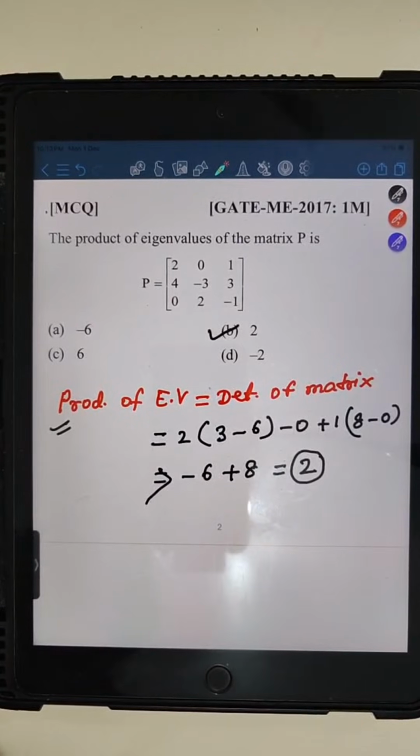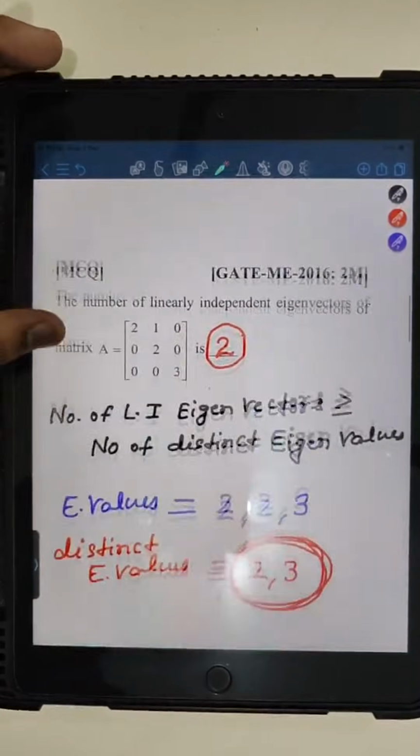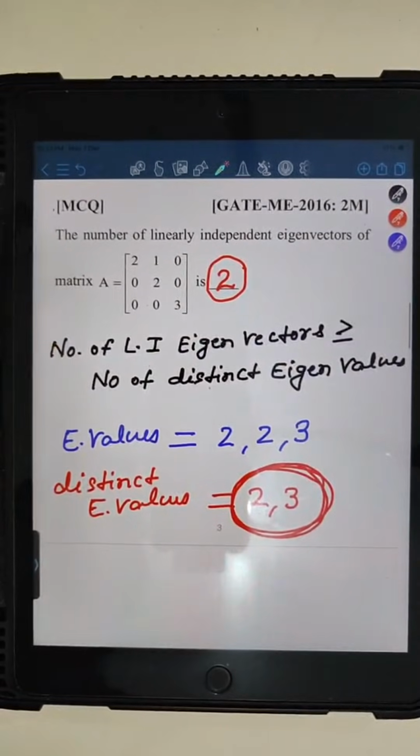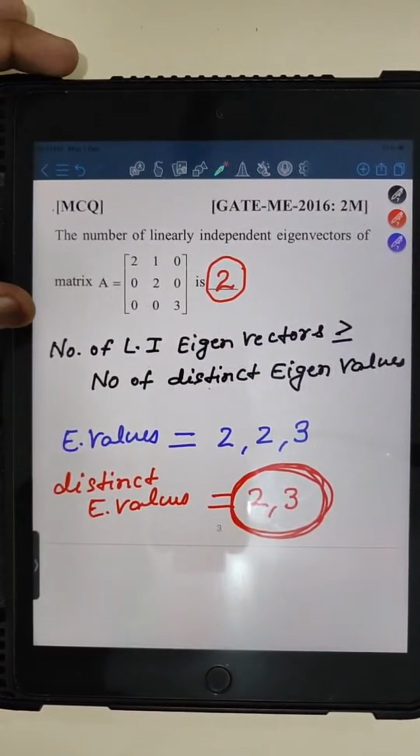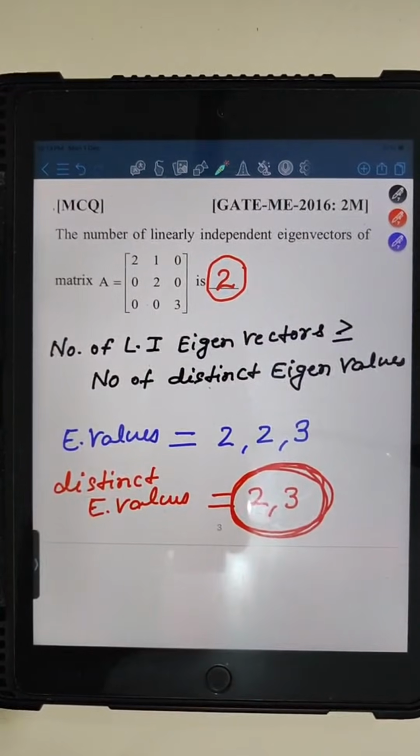Thanks for the compliment. So this was the third question, and again we discussed this part, where we discussed the number of linearly independent eigenvectors. So this was also a very good question.